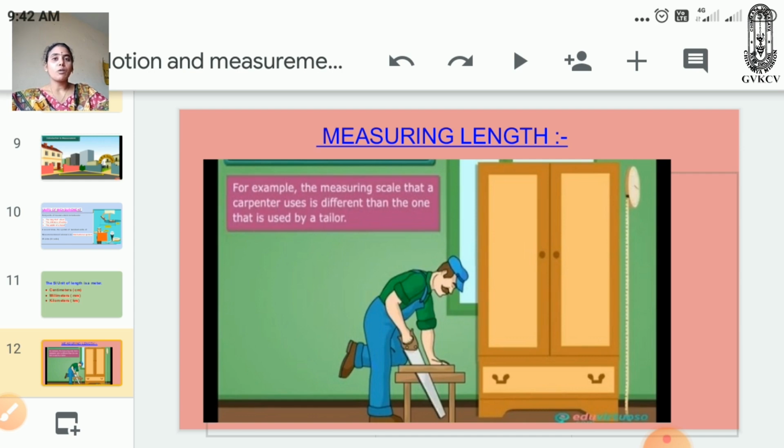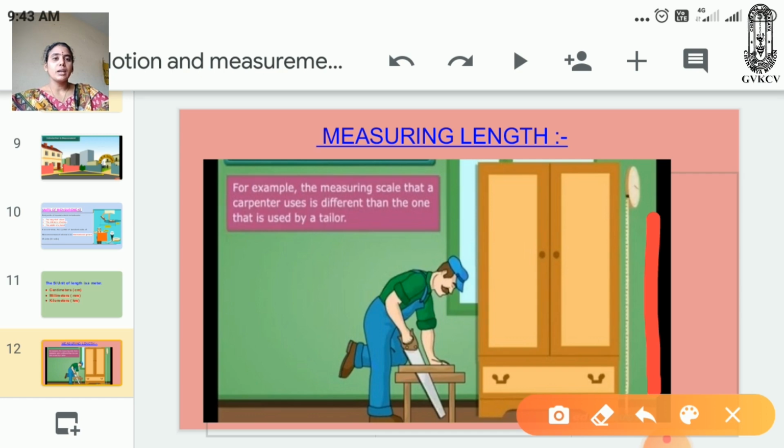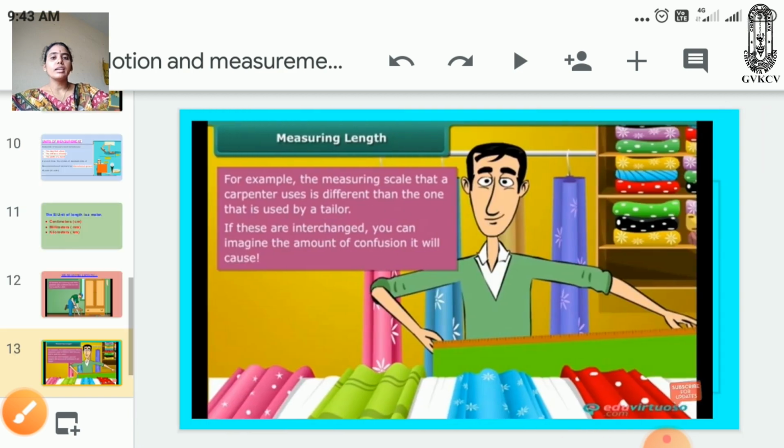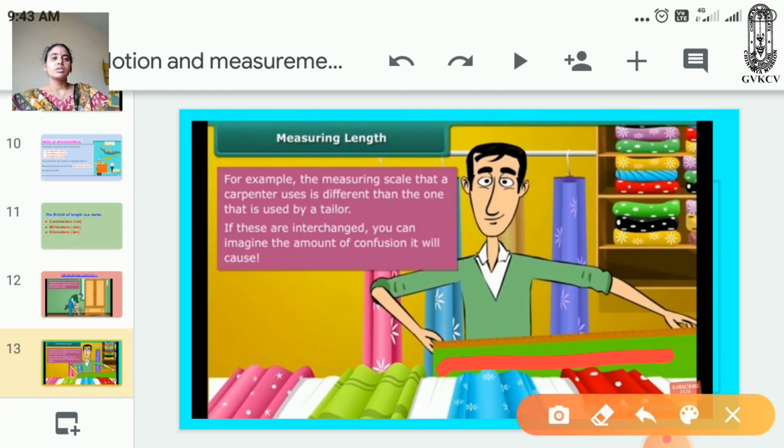For measuring the length of an object, you must choose a suitable device. For example, you cannot measure the size of a chest using a meter scale; a measuring tape is more suitable for this. For different objects we use different measuring tools. The carpenter's measuring scale is different from the tailor's. If they were interchanged, you can imagine the confusion that would happen.